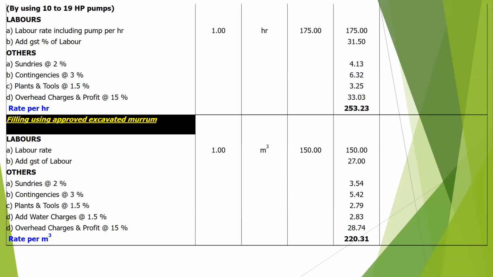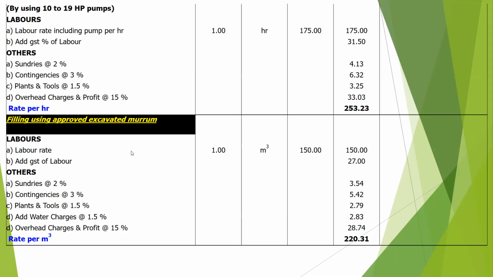From 10 to 19 HP pumps, labor rate including pump rental charges for 1 hour will be 175. GST 18% will be 31.50. Sundries 2% will be 4.13. Contingency 3% will be 6.32. Plant and tools 3.25. Overhead and profit charges 15% will be 33.03. So the rate per hour will be 253.23.